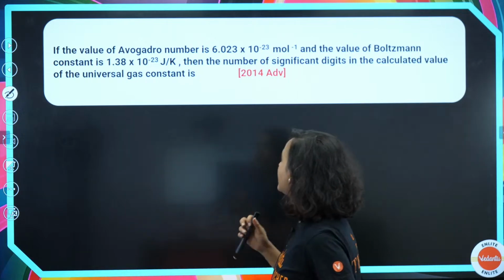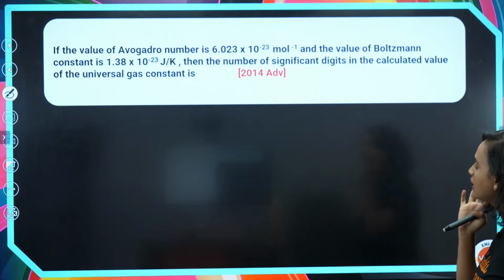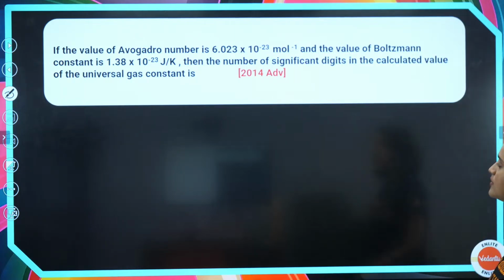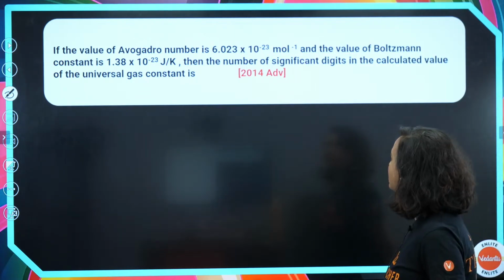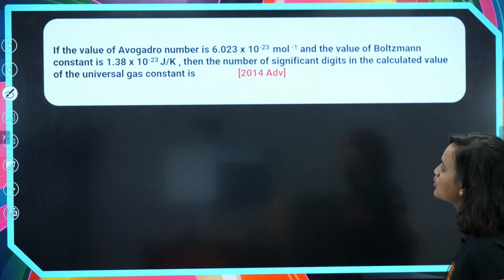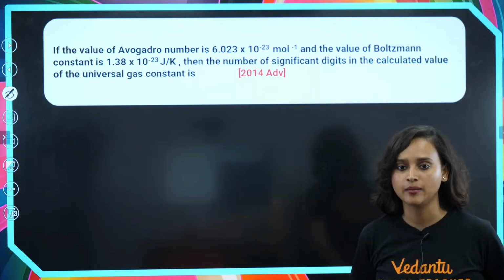If the value of Avogadro number is 6.023 into 10 to the power 23 per mole and the value of Boltzmann constant is given, then the number of significant digits in the calculated value of the universal gas constant is. Come on.